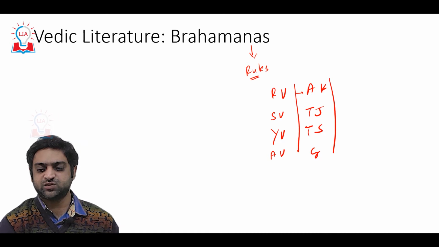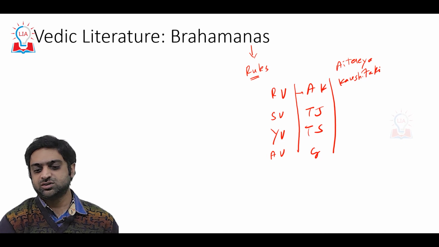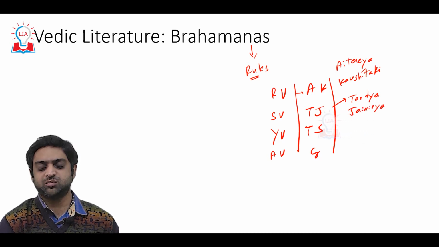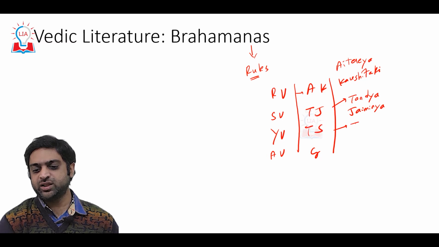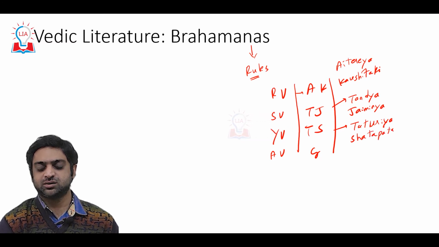A stands for Rig Veda, it has Aitareya Brahmana and Kaushitaki Brahmana. Samaveda has two, Tandya Brahmana and Jaiminya Brahmana. Yajurveda has Taittiriya Brahmana and Shatapatha Brahmana.